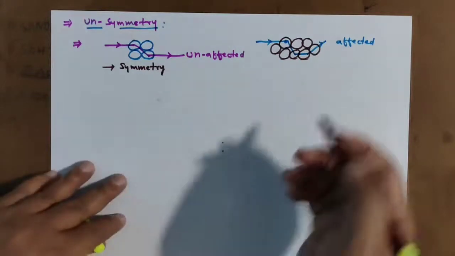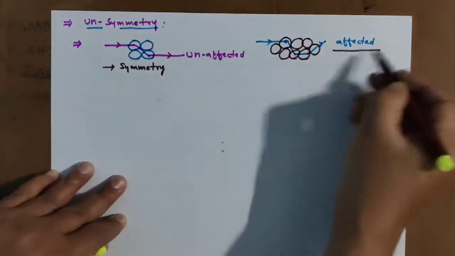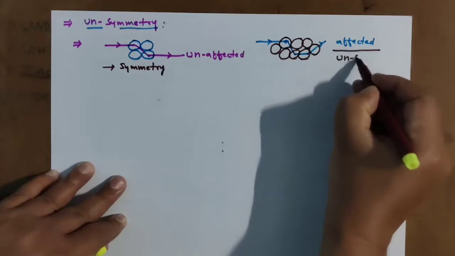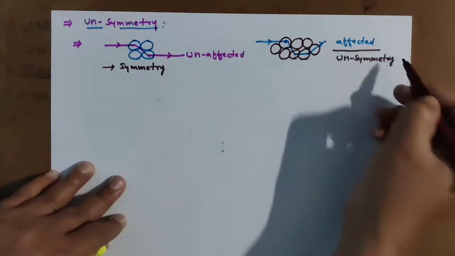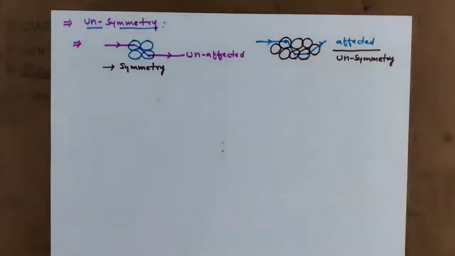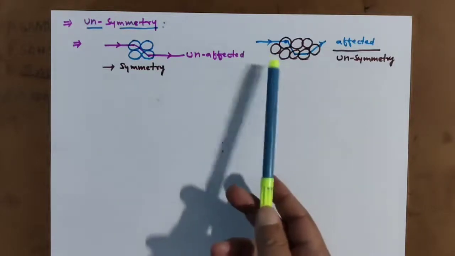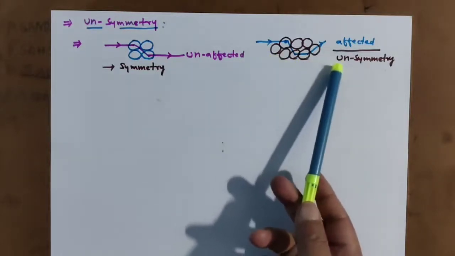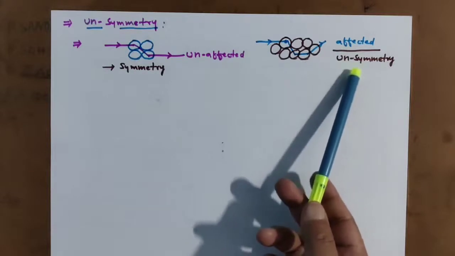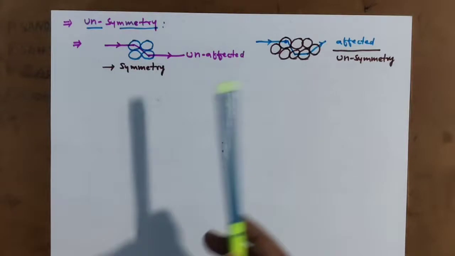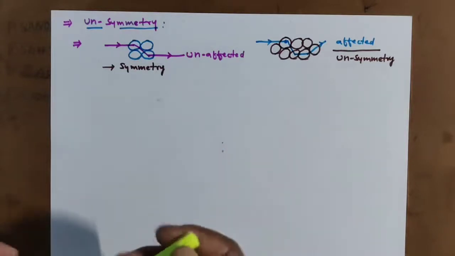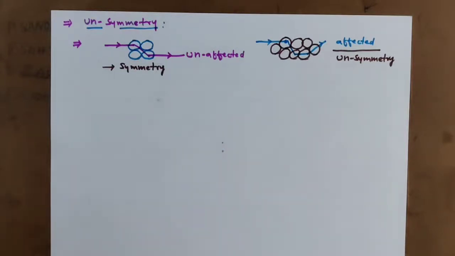When it changed its direction, that is what we are calling unsymmetry. If light changed its direction, that is unsymmetry. So if you want to show the molecule is optically active, it should compulsorily show unsymmetry. In unsymmetrical molecules only, that is disymmetric molecules only, we can discuss optical activity.